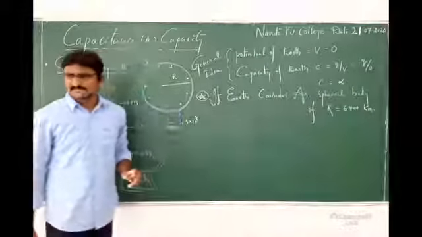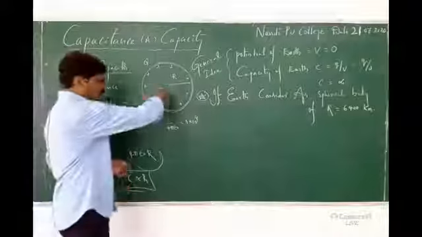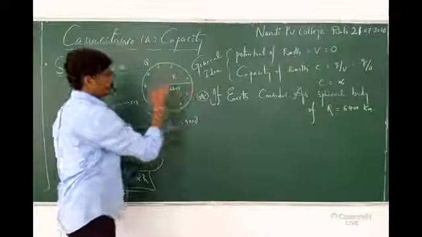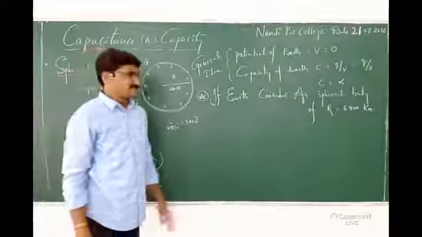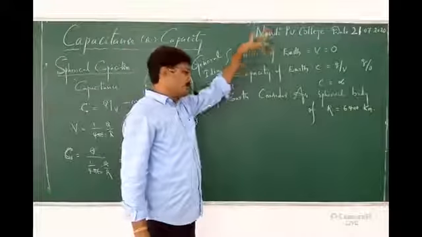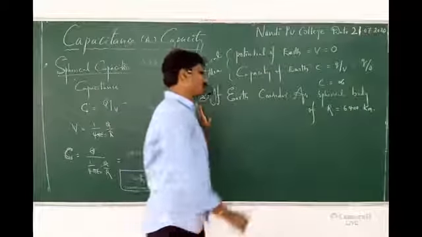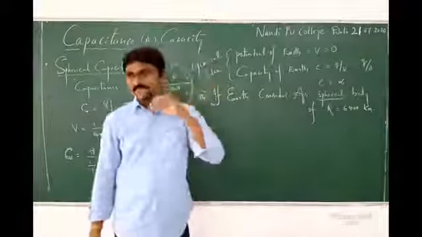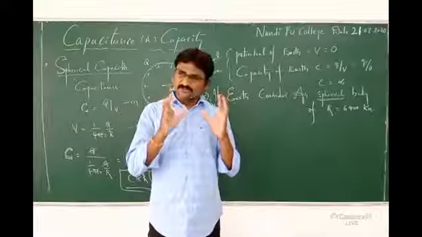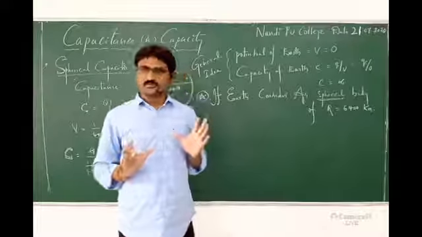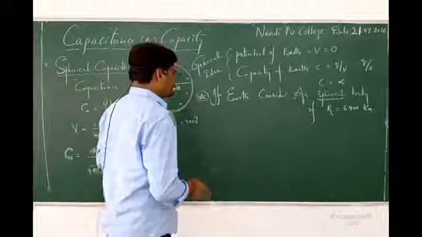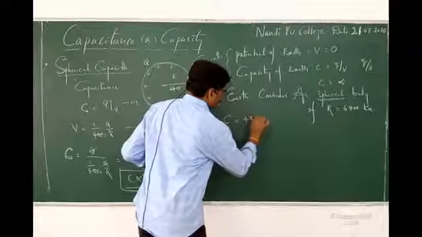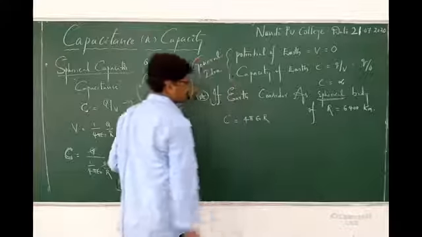What is the radius of the Earth? 6,400. Now you can consider this a uniform radius of 6,400. Can I take it like that? Yes, in the general sense it is okay. But when you come to the particular condition, now we are treating Earth as a spherical body. So spherical body means we must have the R value, a constant value. Now substitute: what is the capacitance of a spherical body? C is equals to 4 pi epsilon naught R.